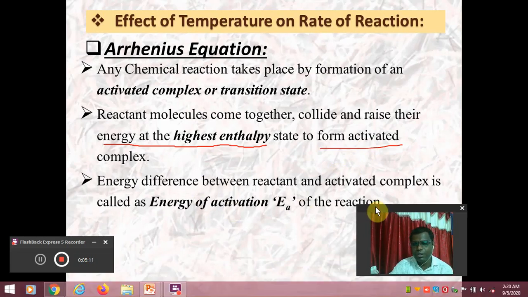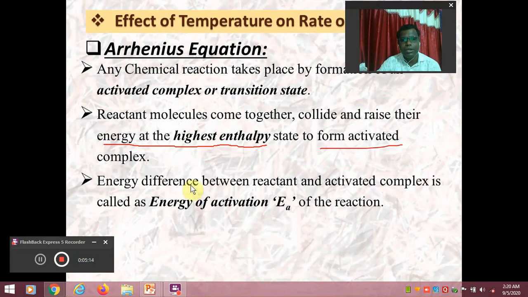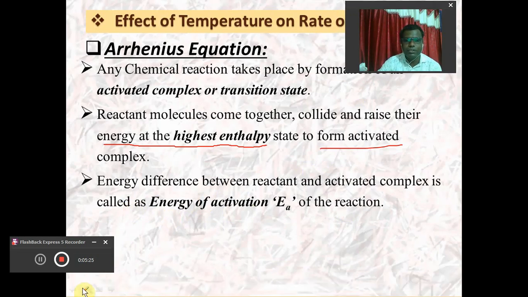Then definitely the reactant molecules will raise their energy. It means that the energy of the reactant molecule changes in the form of the activated complex, and the energy difference between the reactant and the activated complex is called the energy of activation. So this is the important term that we are going to discuss here, the energy of activation. This is the energy difference between the reactant and the intermediate state, that we call the activated complex or the transition state.